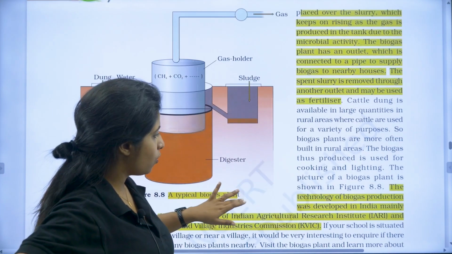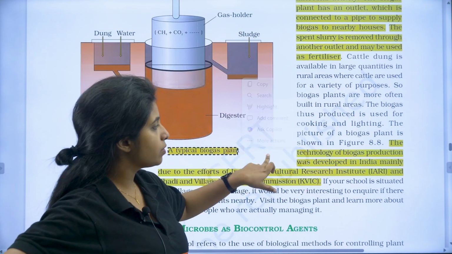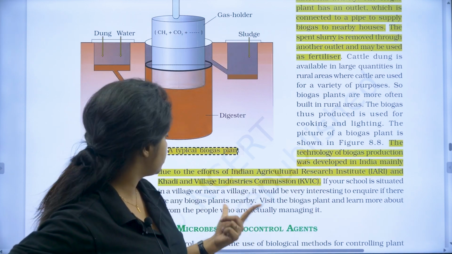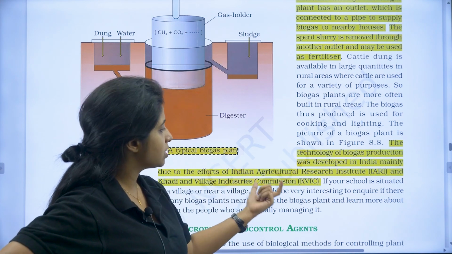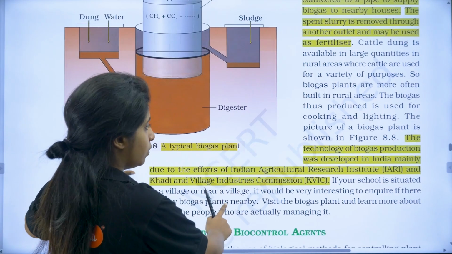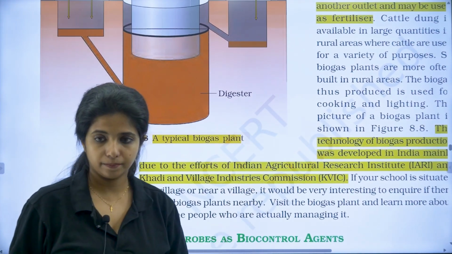Now over here, the technology of biogas production was developed in India mainly due to efforts of Indian Agricultural Research Institute and Khadi and Village Industries Commission. This is also a question which is asked: who is responsible for the new technology of biogas?